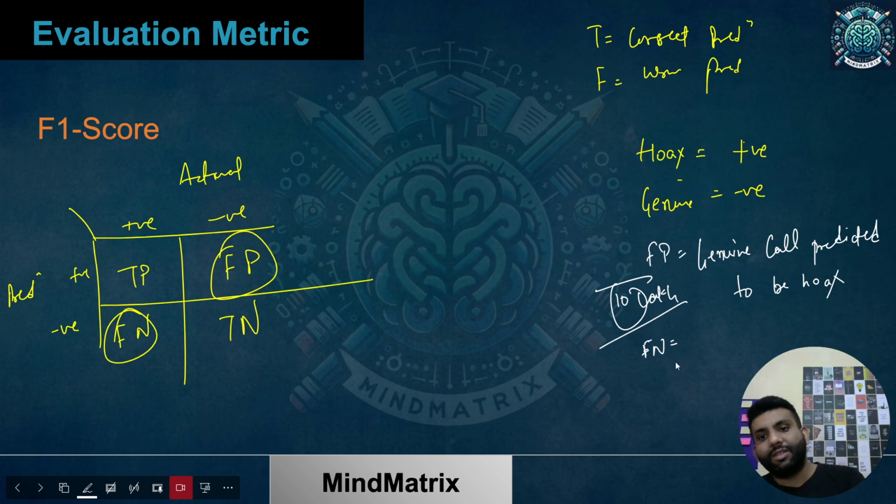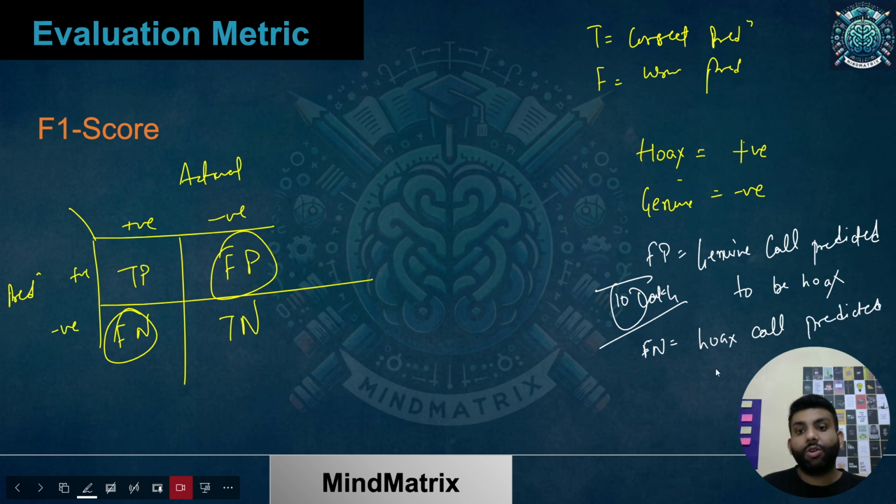False negative means the prediction was negative. That means it said it was a genuine call, but actually it was a hawk's call. A hawk's call predicted to be genuine. Negative means, with respect to the prediction, genuine. So it was predicted to be genuine, but actually it was a hawk's call.